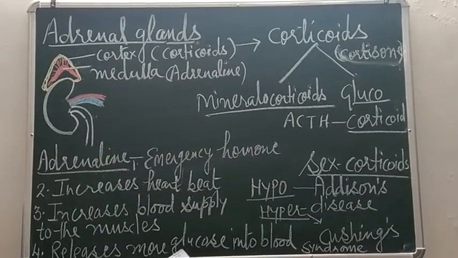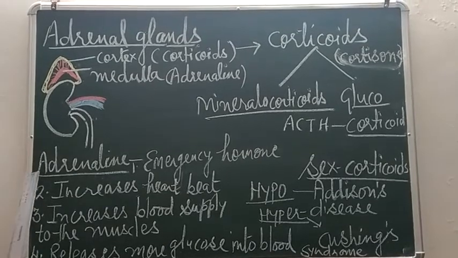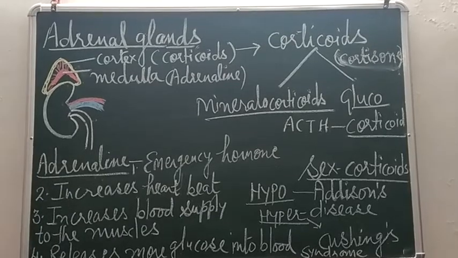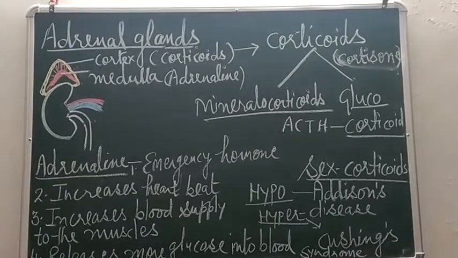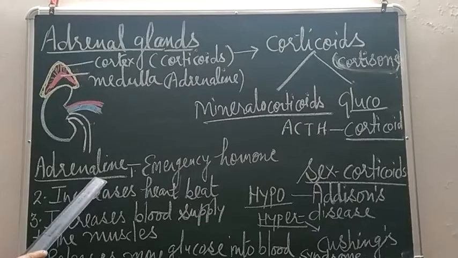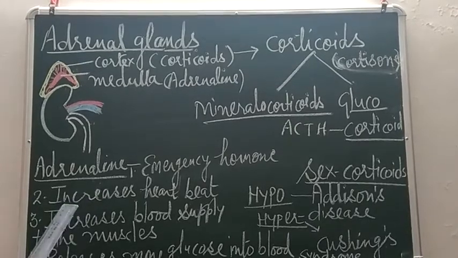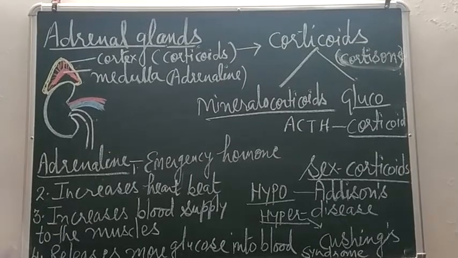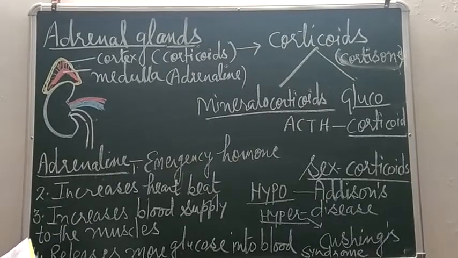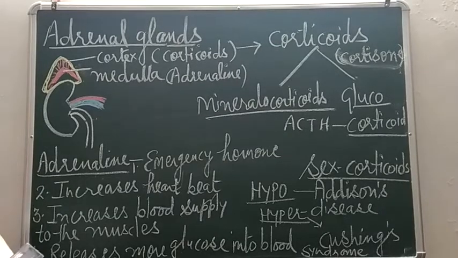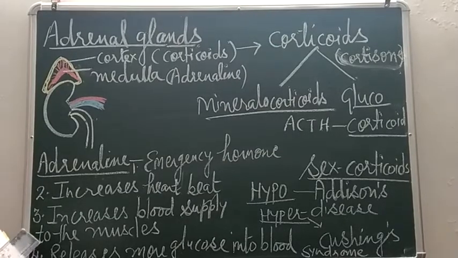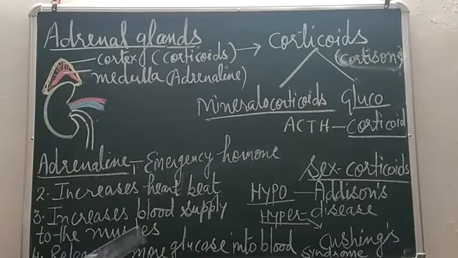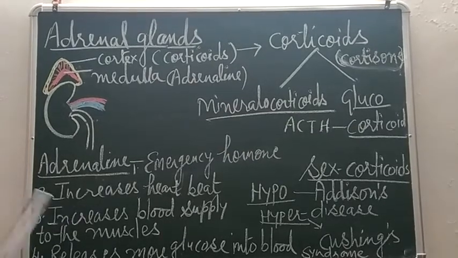This energy is required by the person in an emergency situation. So these are the functions of adrenaline. Moreover, as I have told you, this adrenaline hormone is stimulated by the sympathetic nervous system, and it works under the influence of the sympathetic nervous system.